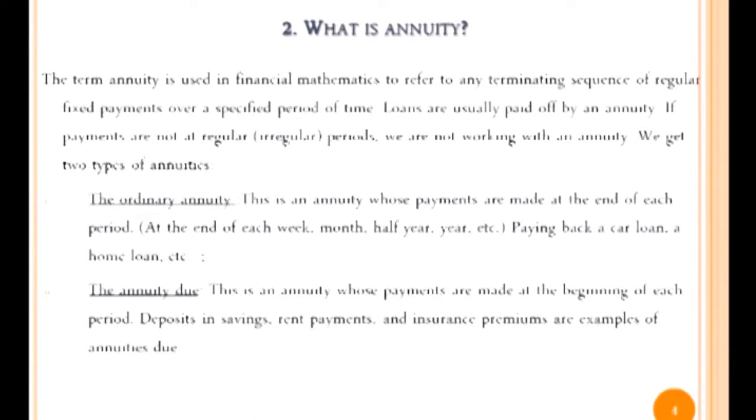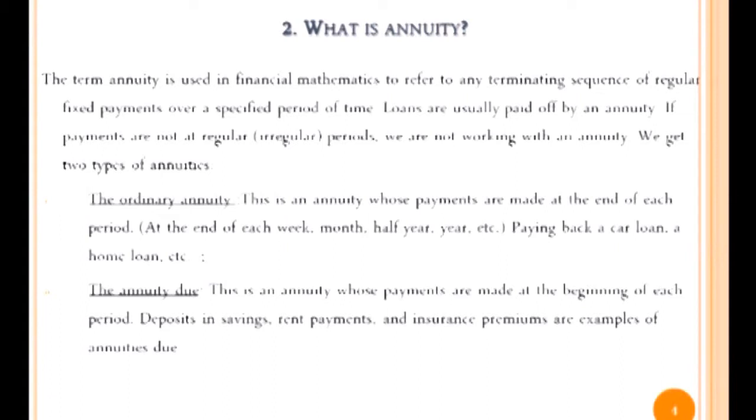What is annuity? The term annuity is used in financial mathematics to refer to any terminating sequence of regular fixed payments over a specified period of time. Loans are usually paid off by an annuity. If payments are not at regular periods, we are not working with an annuity.